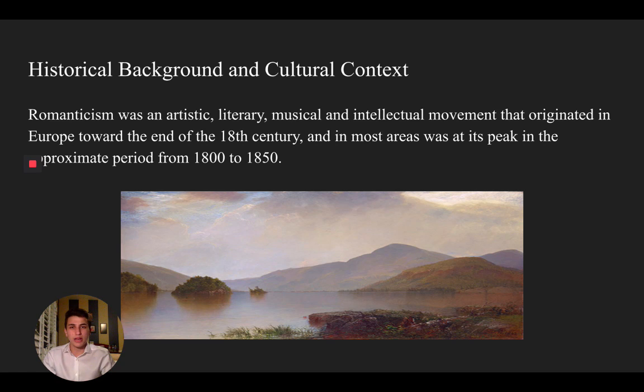So, historical background and cultural context. Romanticism was an artistic, literary, musical, and intellectual movement that originated in Europe towards the end of the 18th century, and in most areas was at its peak in the approximate period of 1800 to 1850s. And the picture or painting you see at the bottom is actually from Frederick himself.